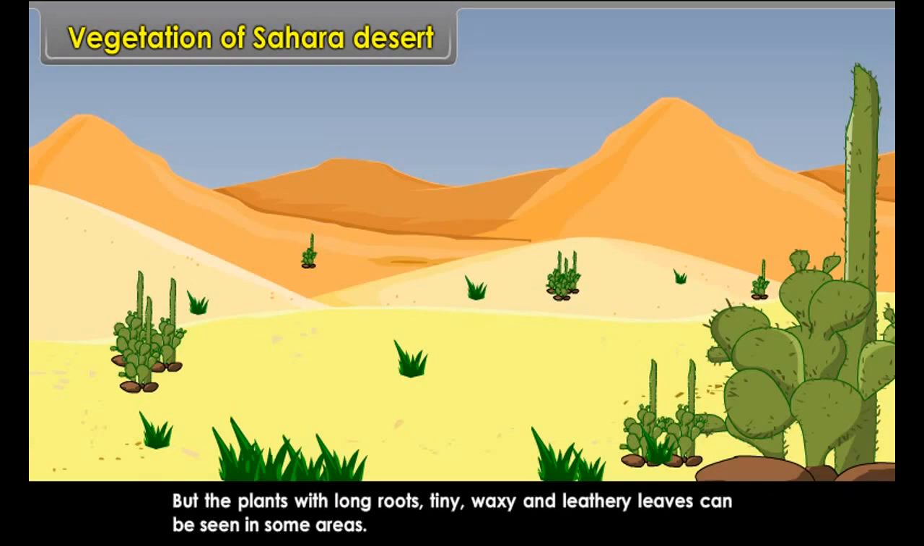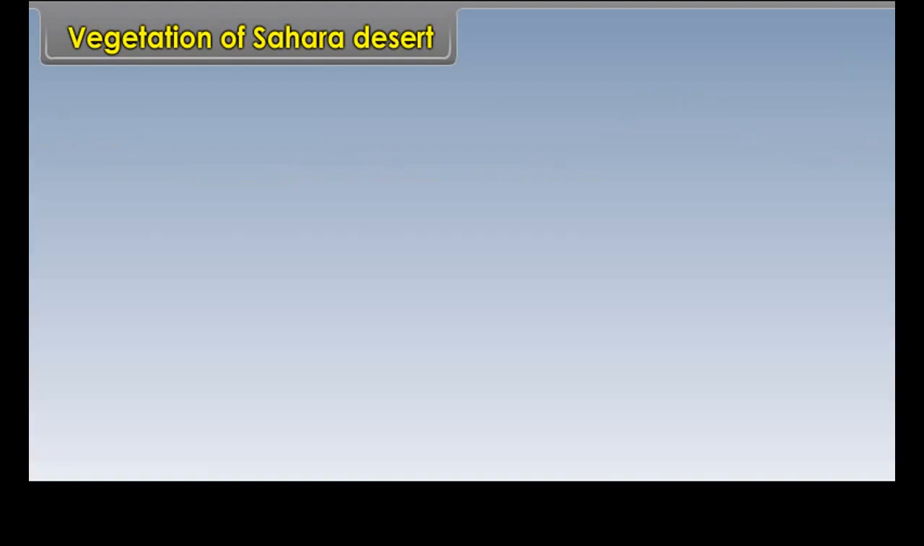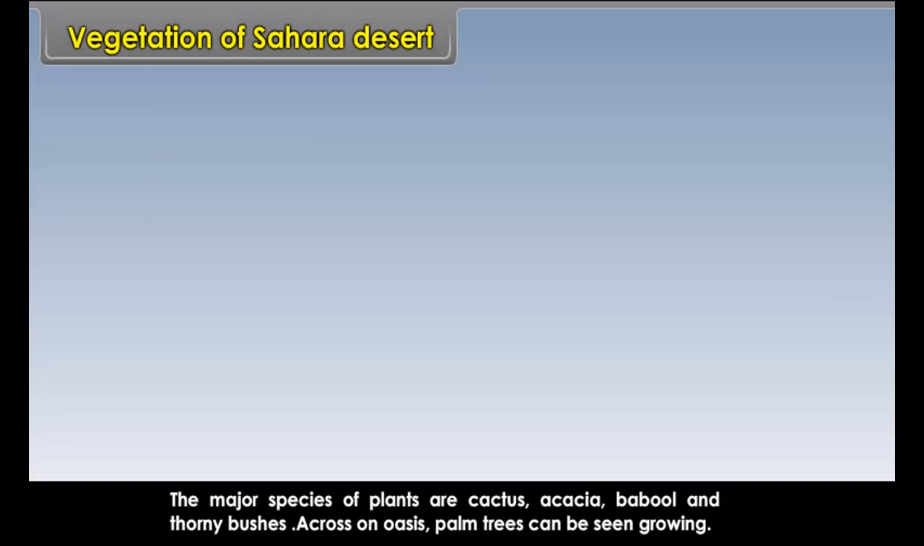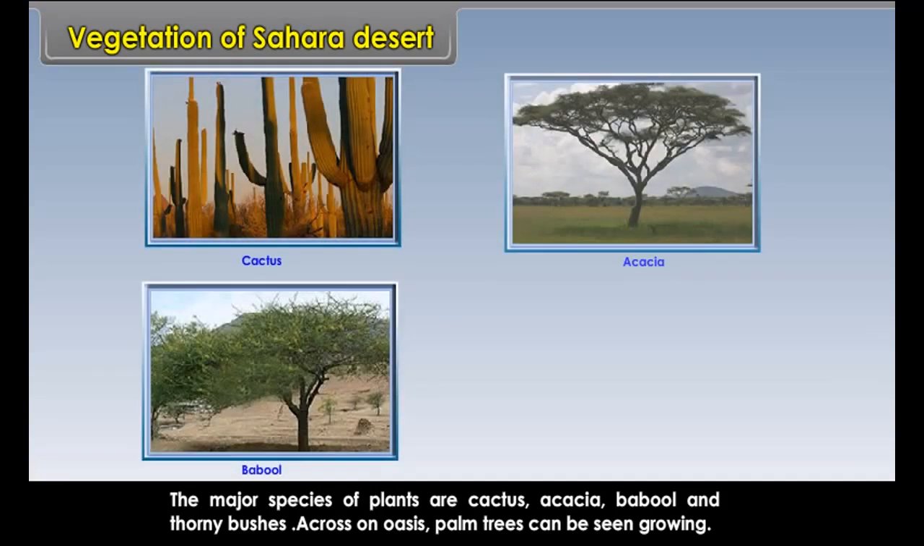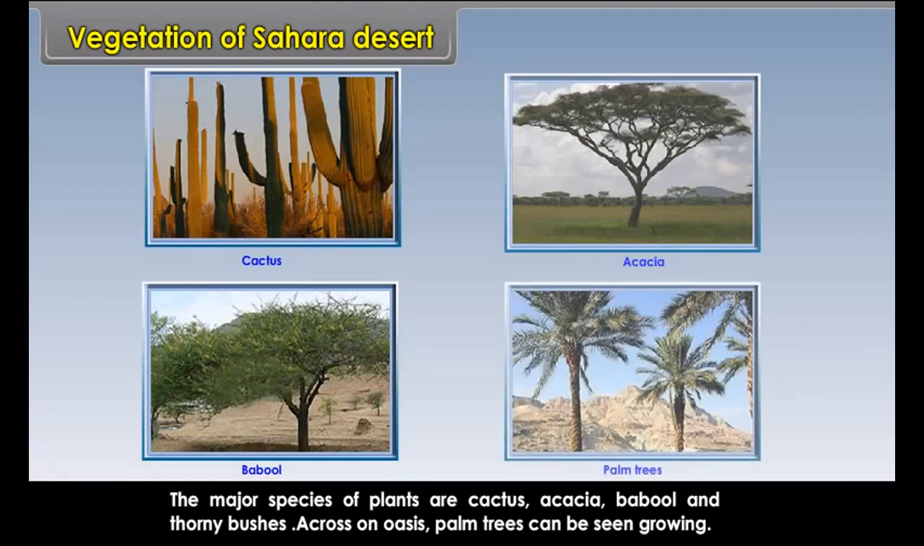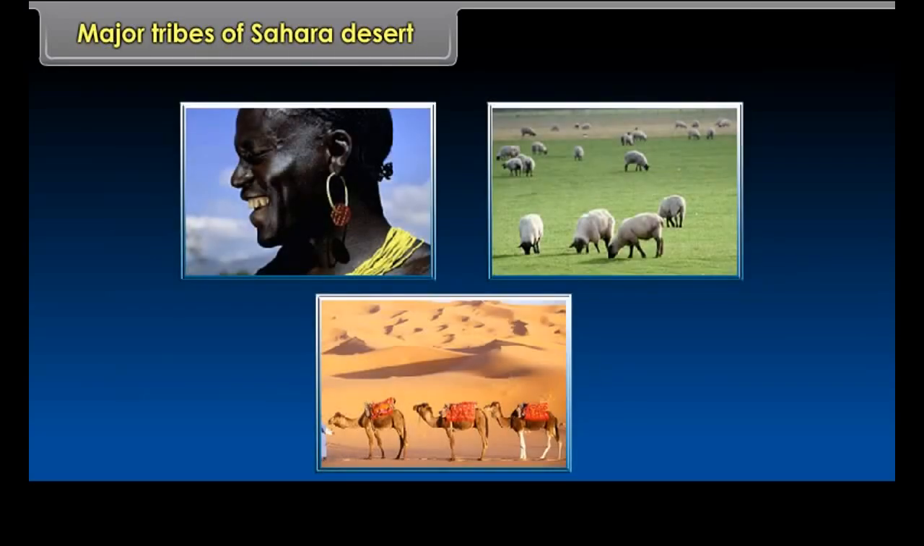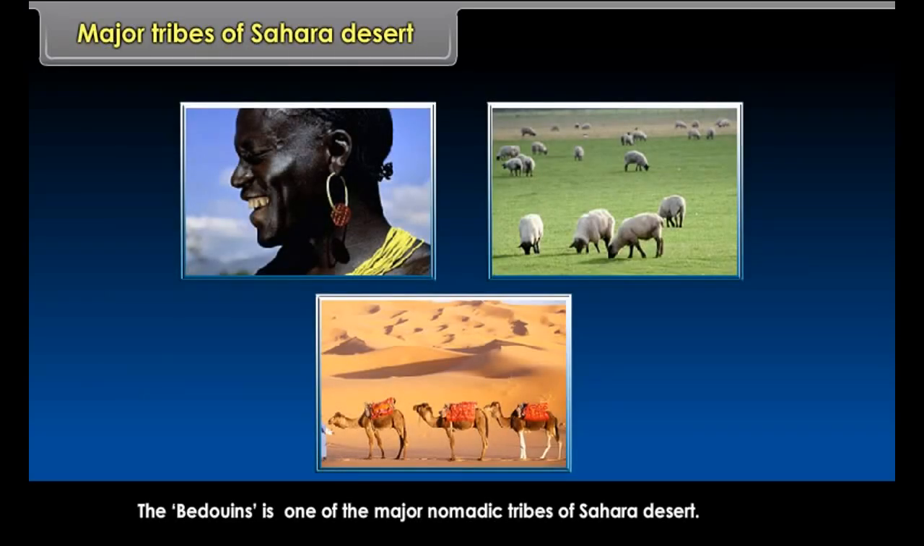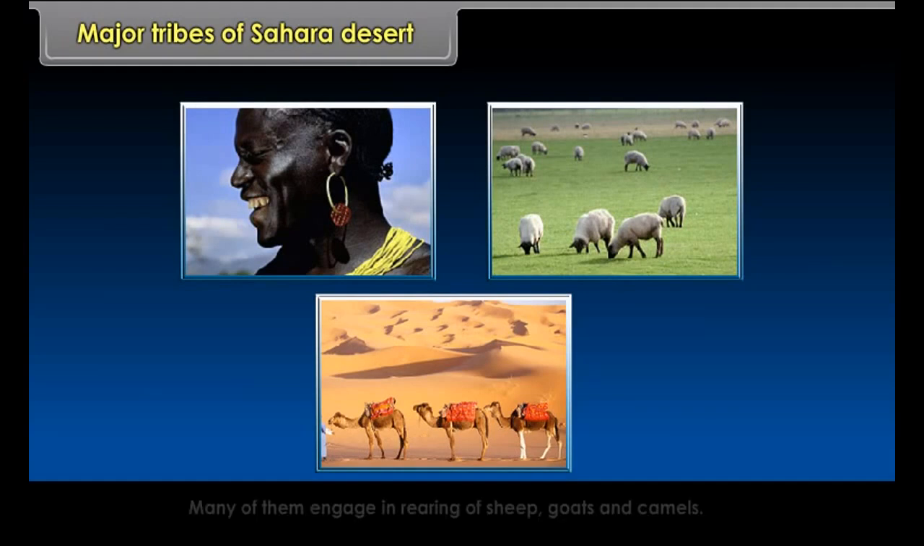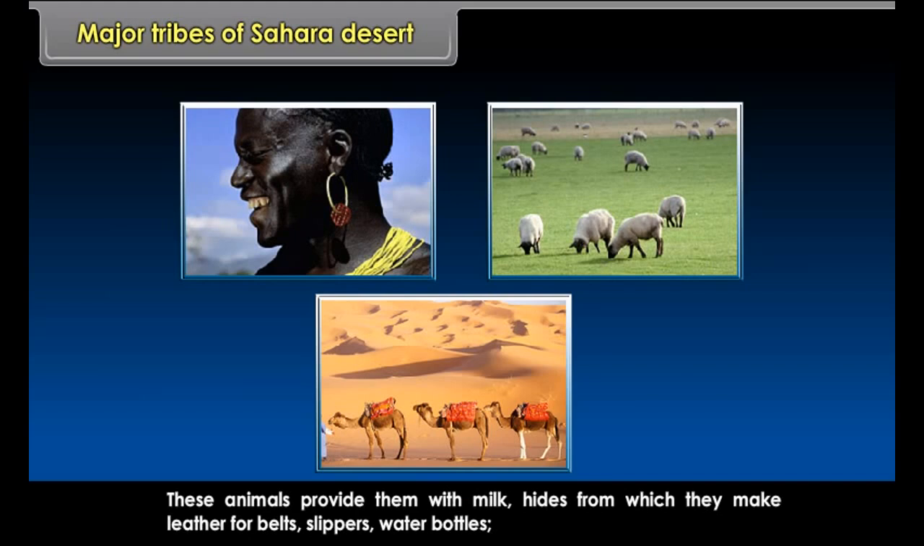Vegetation of Sahara Desert. The hot and dry climate conditions are not conducive to the rich growth of vegetation. But plants with long roots and tiny, waxy and leathery leaves can be seen in some areas. The major species of plants are cactus, acacia, babool and thorny bushes. Around an oasis, palm trees can be seen growing. The plants have thick bark and short needle-like leaves to preserve water and to avoid transpiration.